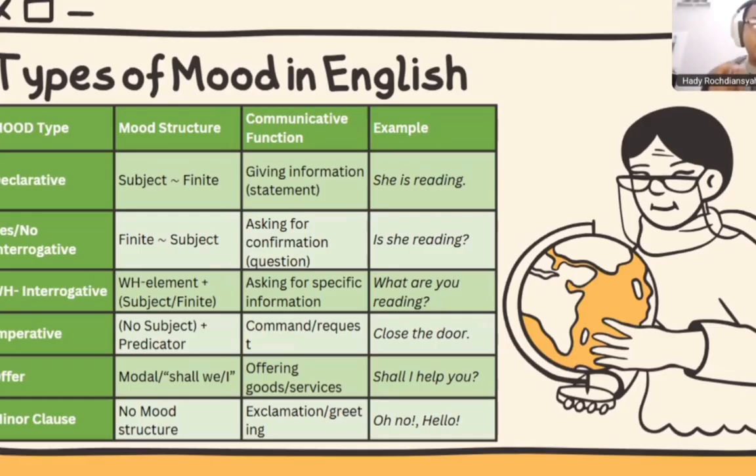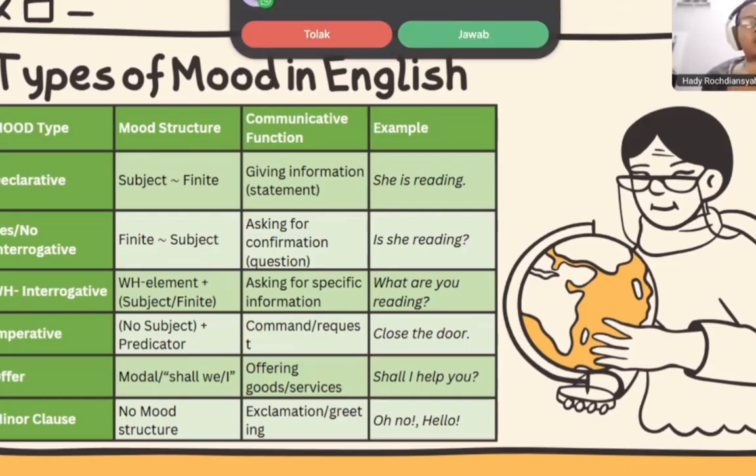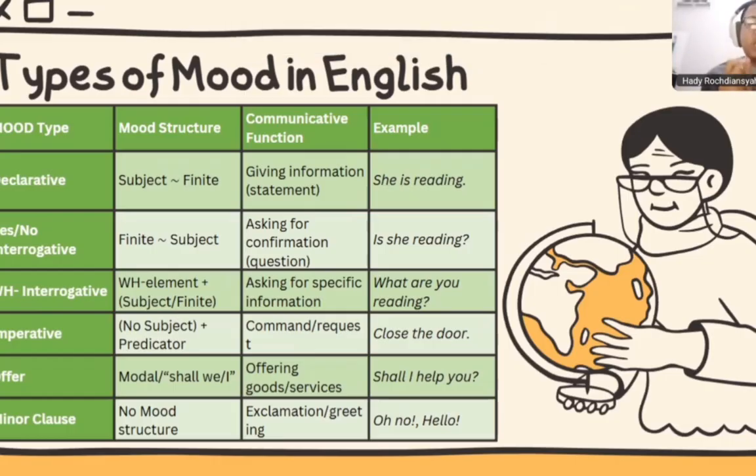The communicative function is giving information, and we also know it as the statement. For example, she is reading. The subject is she, the finite is is, and the residue is reading.